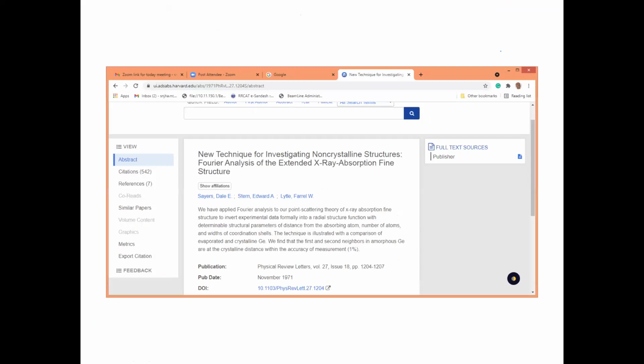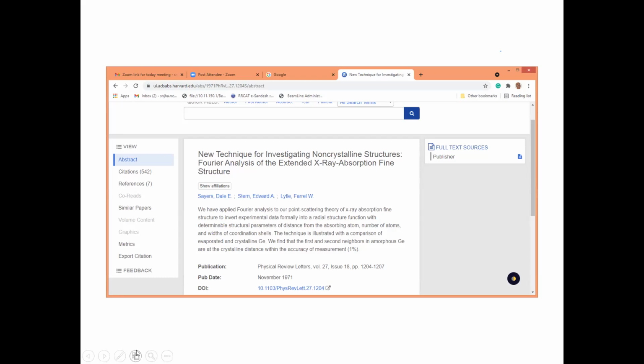And this is the historical paper of this group, that Sayers, Stern, and Lytle published in PRL. And the title was New Technique for Investigating the Non-Crystalline Structures, the Fourier Analysis of the Extended X-ray Absorption Fine Structure.